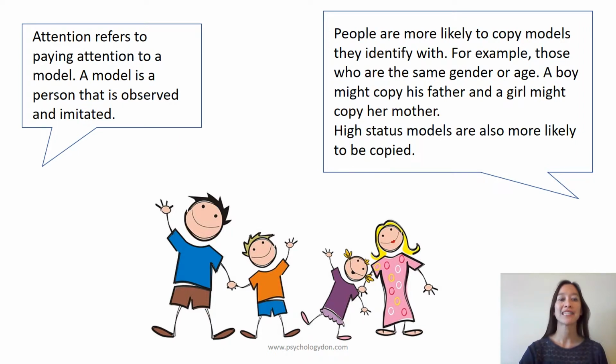Attention refers to paying attention to a model. A model is a person that is observed and imitated. People are more likely to copy models they identify with. For example, those who are the same gender or age. A boy might copy his father, and a girl might copy her mother, because they're the same gender. High-status models are also more likely to be copied, such as celebrities.